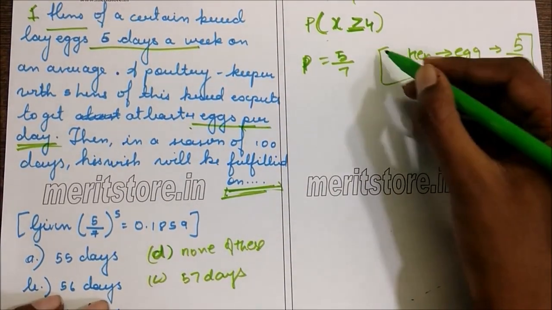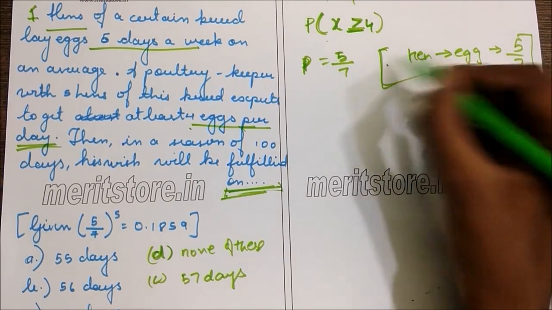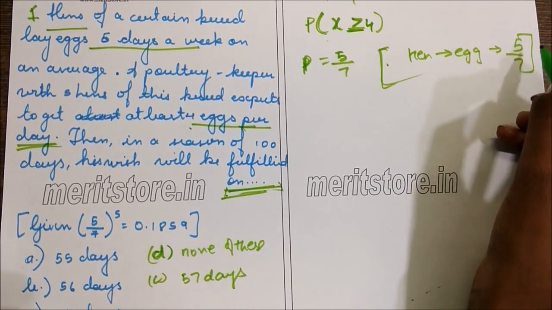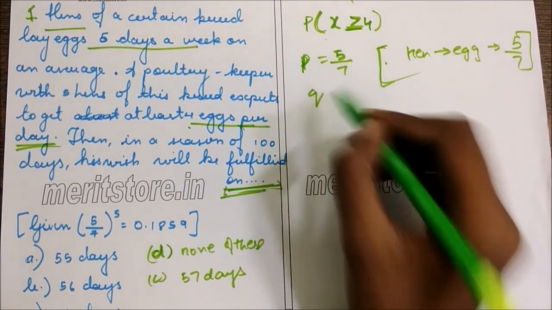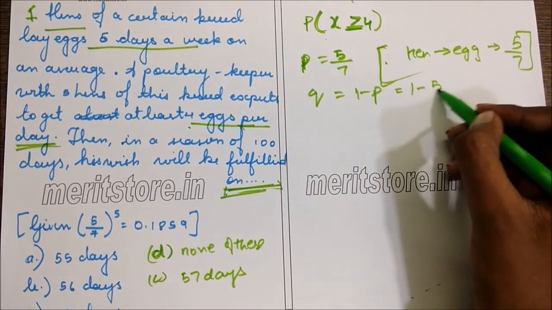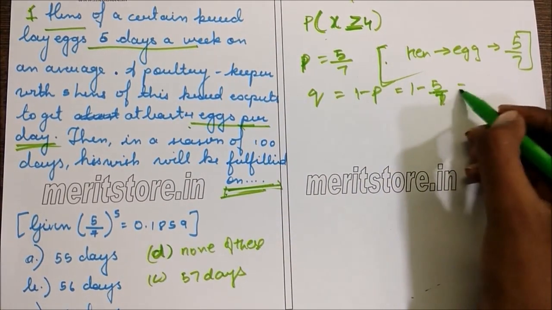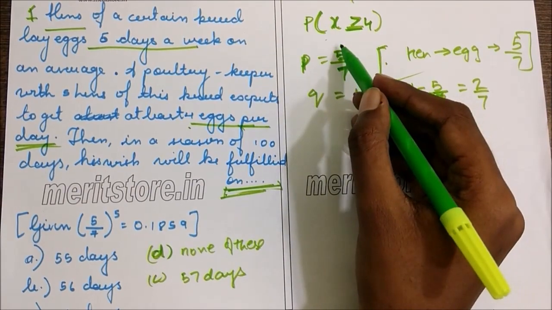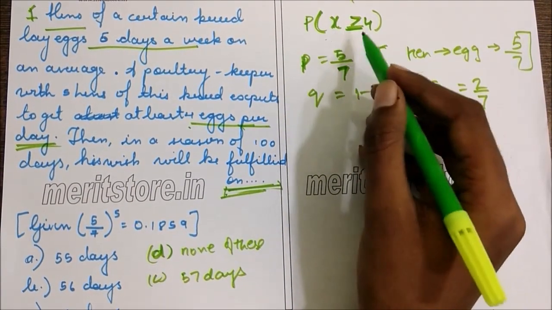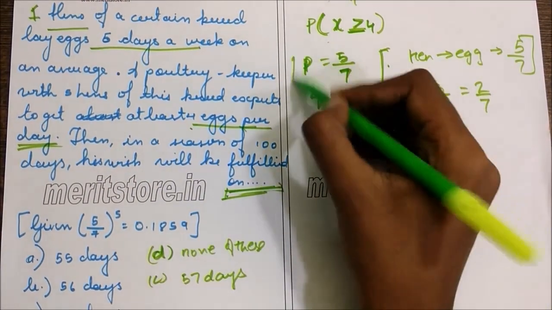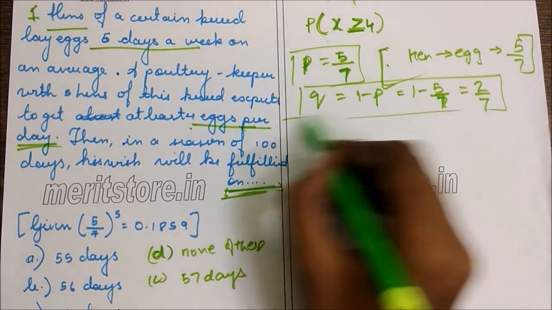One hen lays an egg with a probability of 5 by 7. So the probability that it will not lay an egg is 1 minus P, which is 1 minus 5 by 7, which is 2 by 7. So out of 7 days, it will lay eggs for 5 days. So we got P, we got Q.